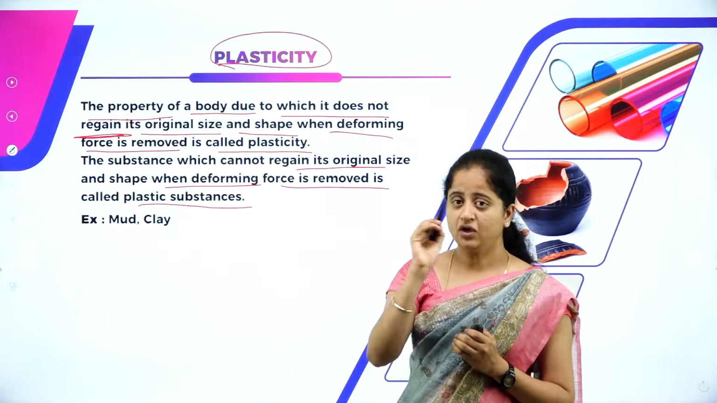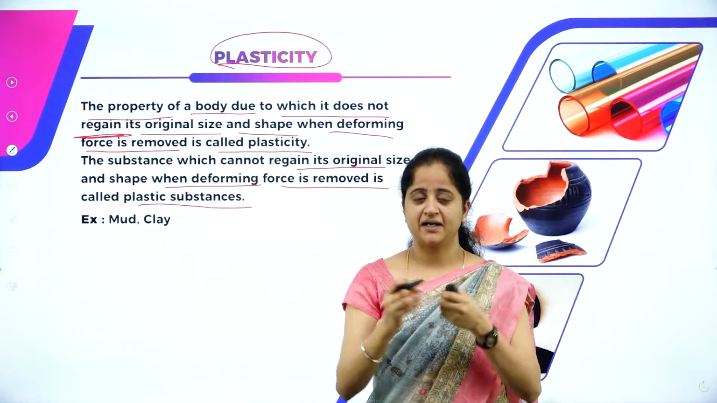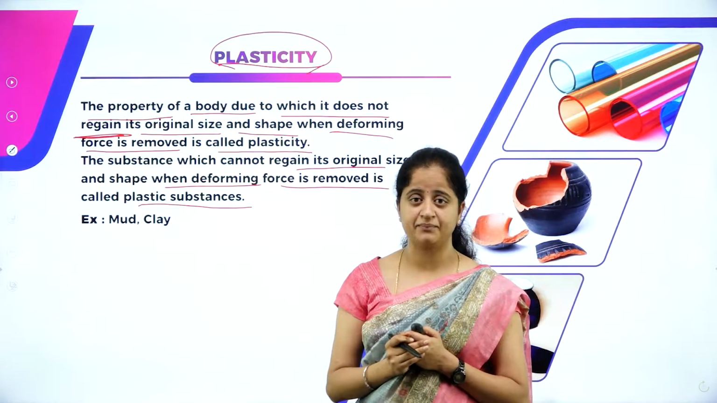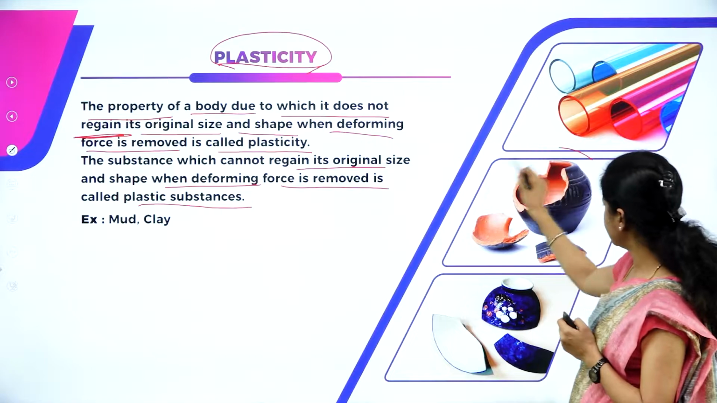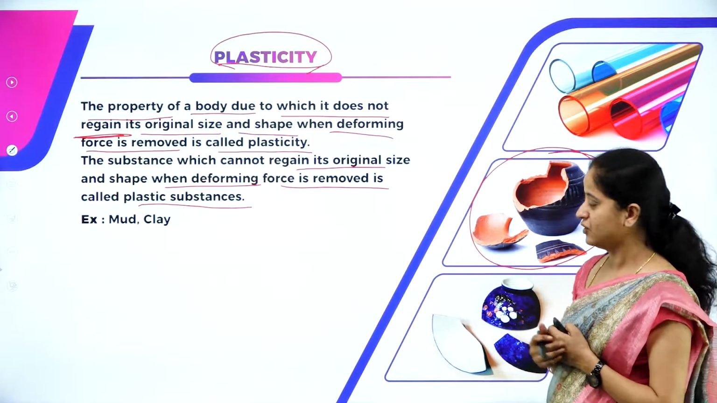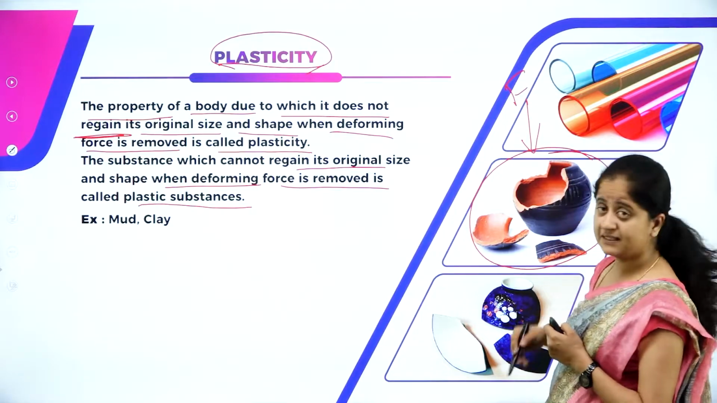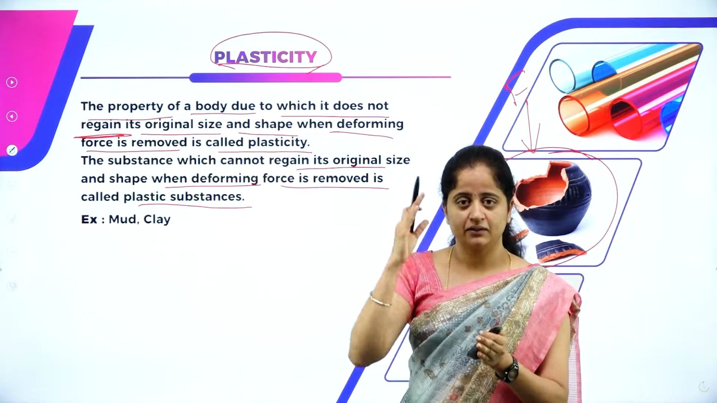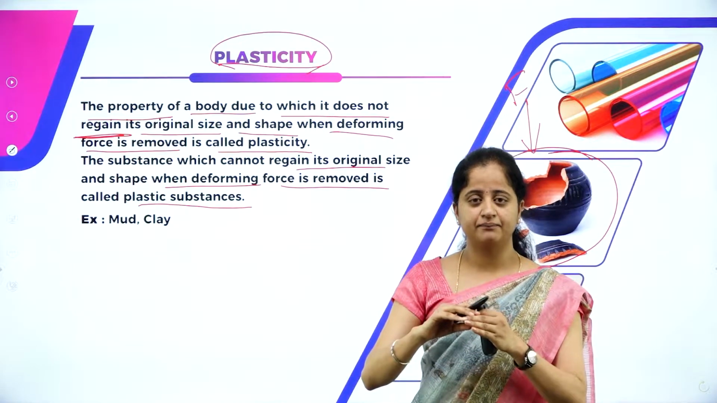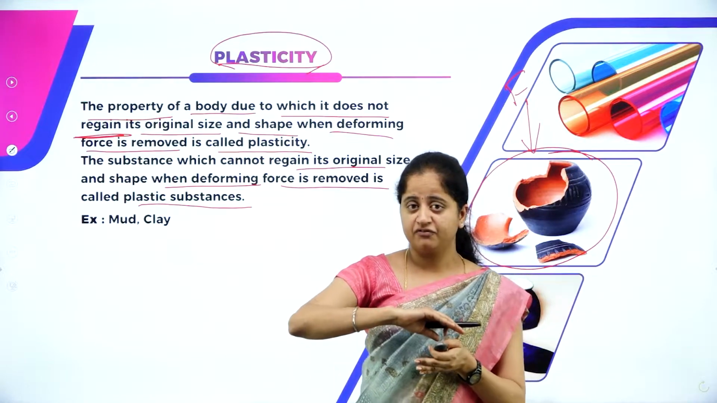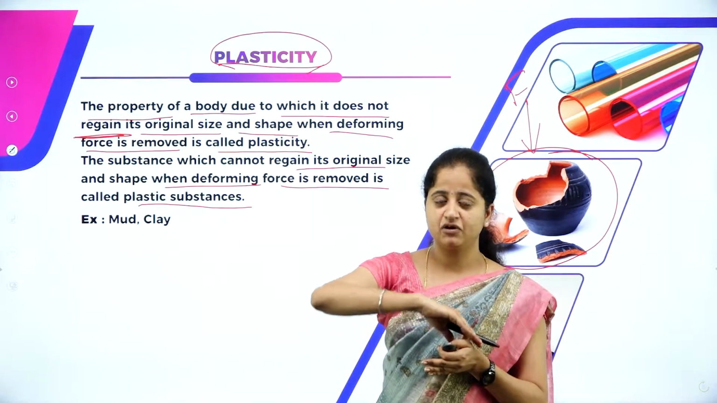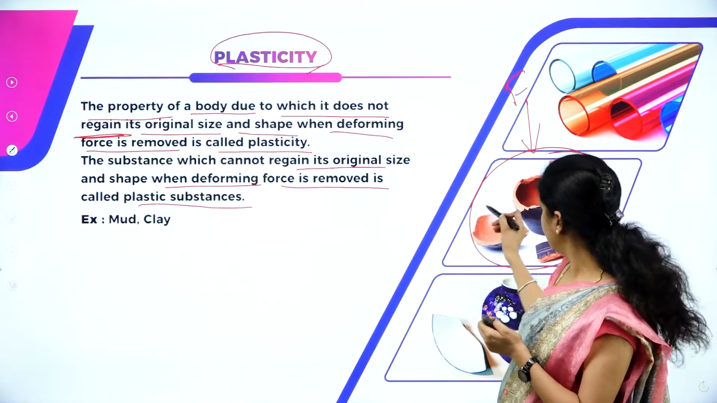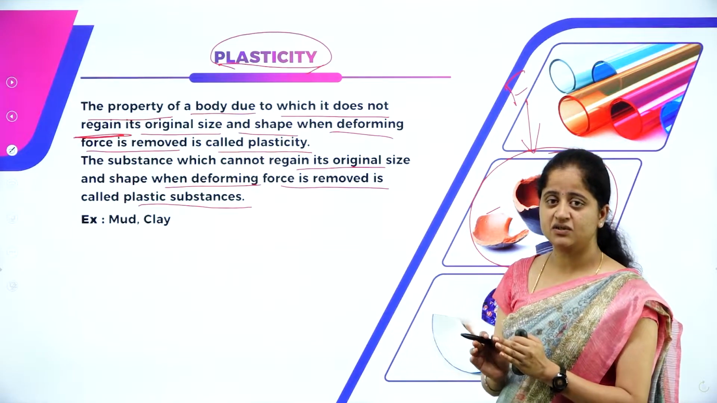So now, I told you about the rubber ball and the elastic rubber band as examples for elasticity. Let us understand plasticity with one example. See, I have a clay pot, for example, or a mud pot. If I apply an external force, that is the deforming force, on this pot, the pot will break. If I apply a great force on it, the pot will break. But what if I remove my force? What if the deforming force is removed? Will the pot regain its original shape or size? No, right? It will not regain its original shape or size.